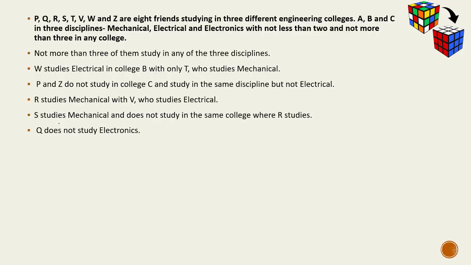So here we have P, Q, R, S, T, V, W and Z, 8 friends studying in 3 different engineering colleges, A, B and C, in 3 disciplines, mechanical, electrical and electronics. So we have 8 people, 3 different engineering colleges in 3 different disciplines, with not less than 2 and not more than 3 in any college.